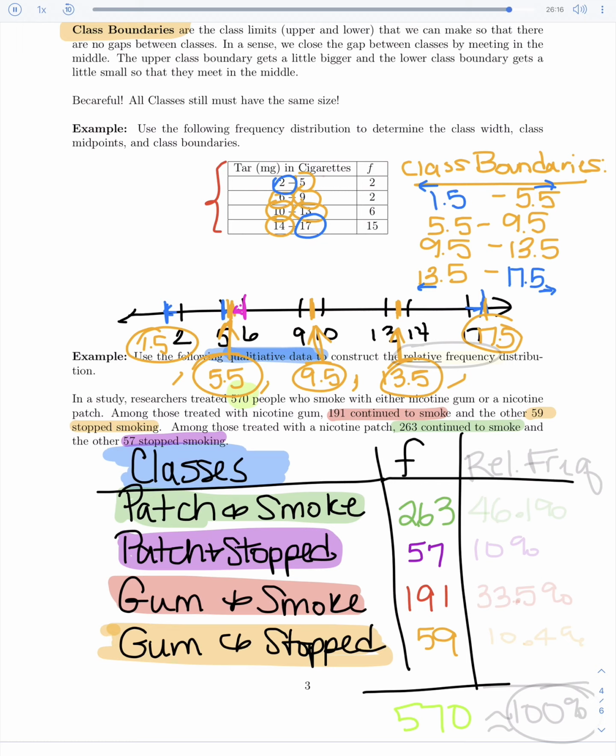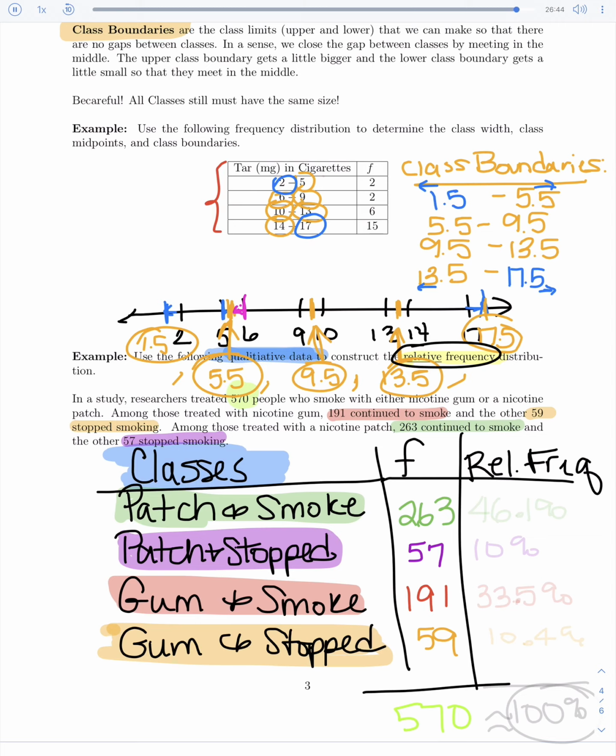Now, to find the actual, that's not what they wanted. We did a frequency distribution. We still need to find, what did they ask for? A relative frequency distribution is what they wanted. So I'm almost there. I need to write out my relative frequencies, which means to find these as percentages. So in this first one, I'm going to be taking the 263 divided by the 570 and figuring out what that is as a percentage.